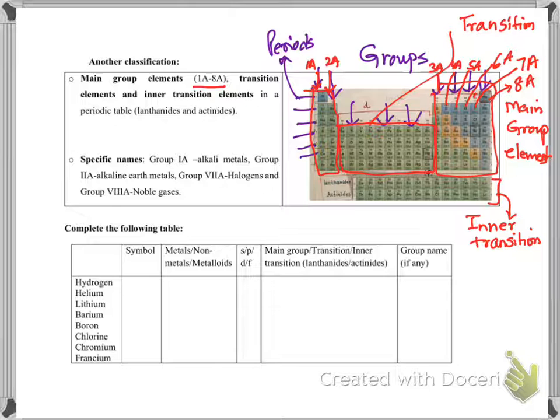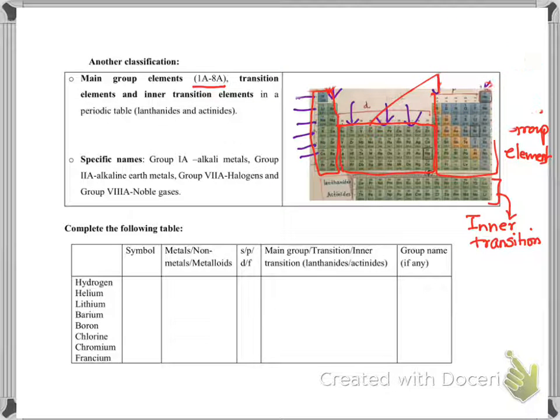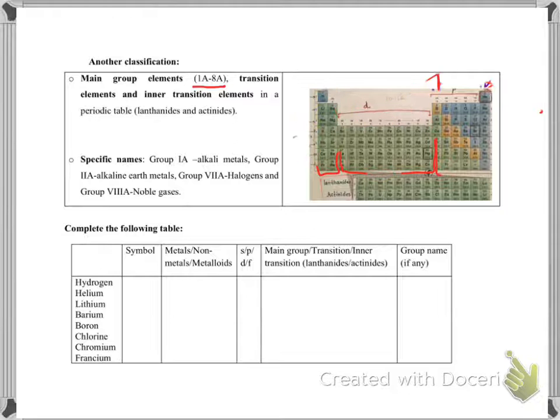So let me explain the group thing one more time. These vertical columns are known as groups, and we said 1A, 2A, 3A, 4A, 5A, 6A, 7A, and 8A groups are known as main group elements.